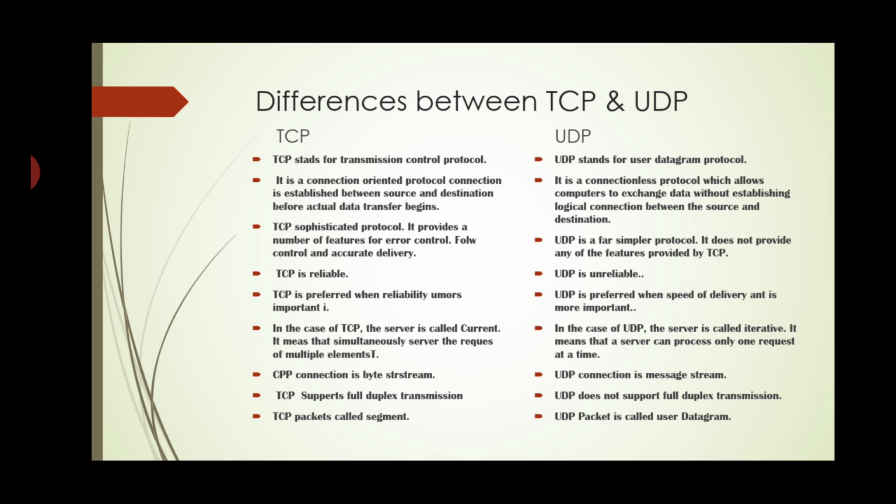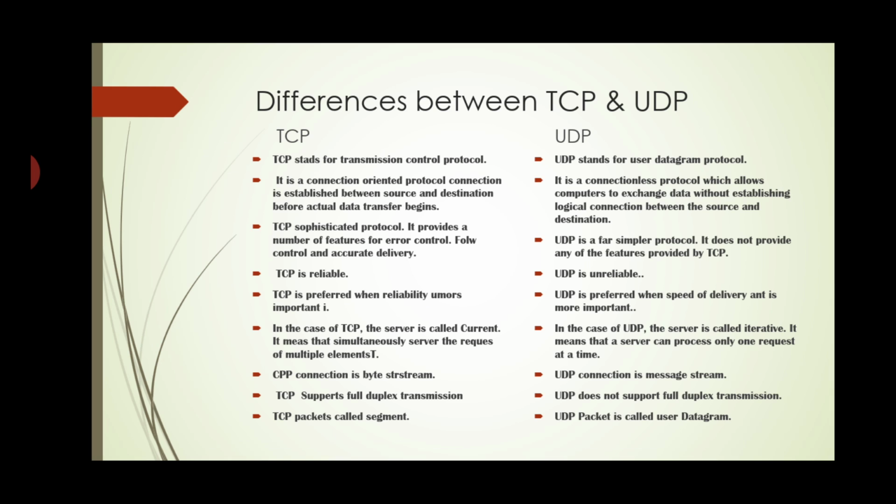TCP is a sophisticated protocol. It provides a number of features for error control and error correction, and it gives accurate delivery of the data. UDP is a far simpler protocol. It does not provide any of the features provided by TCP. TCP is reliable.